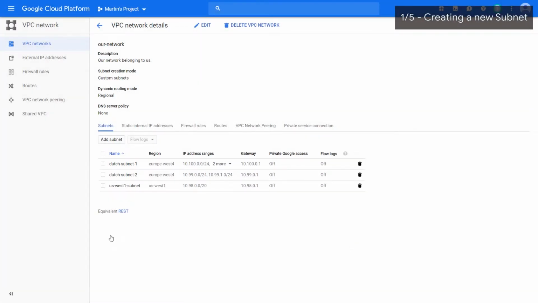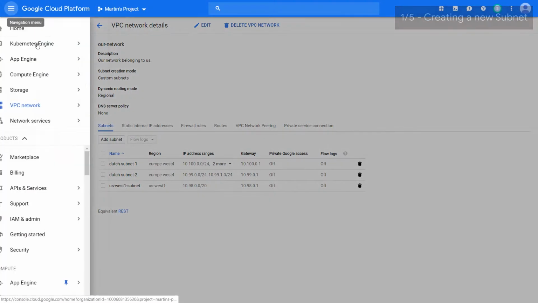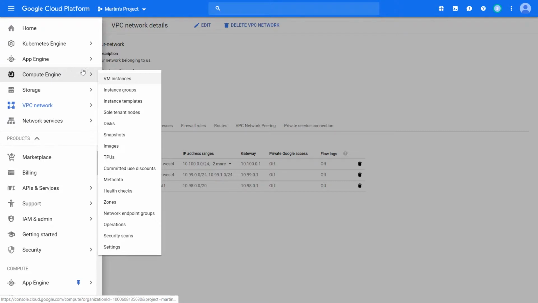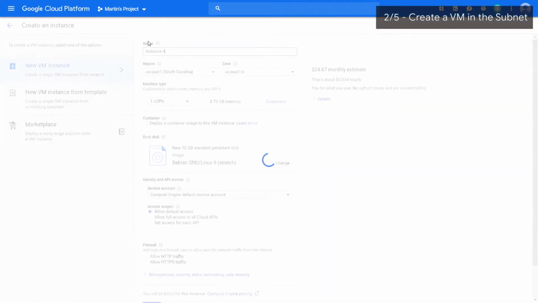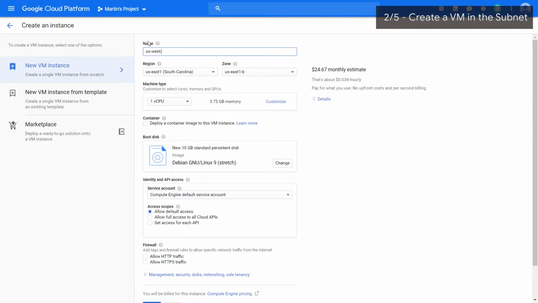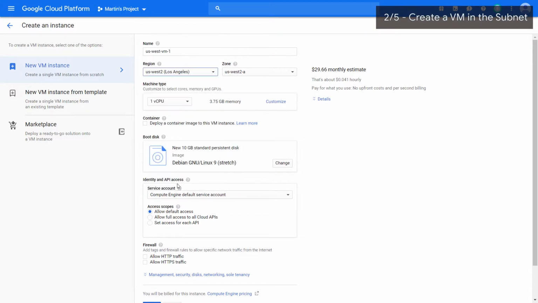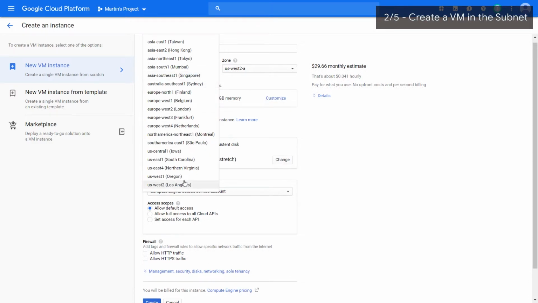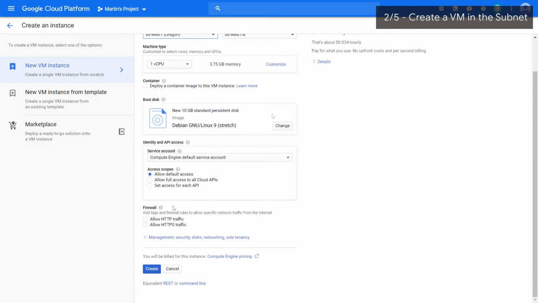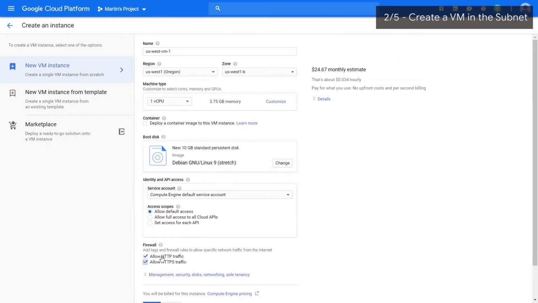So after a few seconds, our subnet has been created. Now let's go create a VM within this subnet and test to see if they can actually communicate with our other European virtual machines. Let's call this one US West VM 1. We'll create it within the US West region, US West 2. I think I created US West 1. Let's leave it at Oregon, it's fine. Let's allow HTTP traffic and HTTPS, but this is for the internet, so that anybody can access your virtual machine on port 80 or port 443. You can leave everything as is.